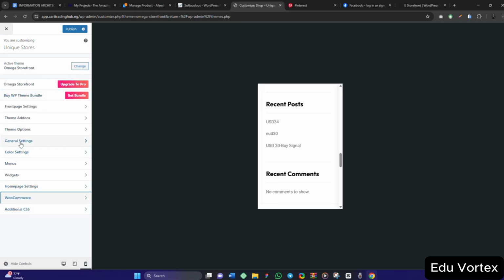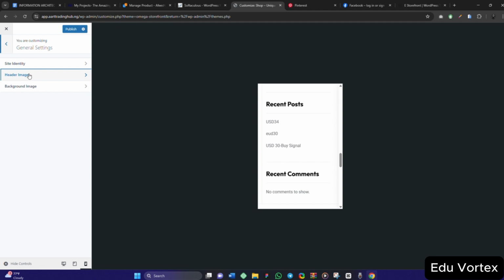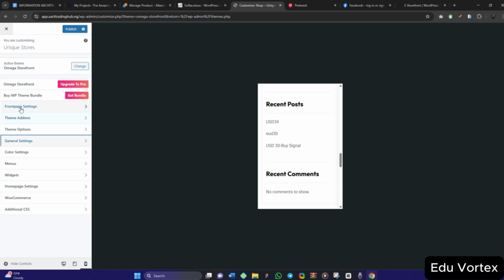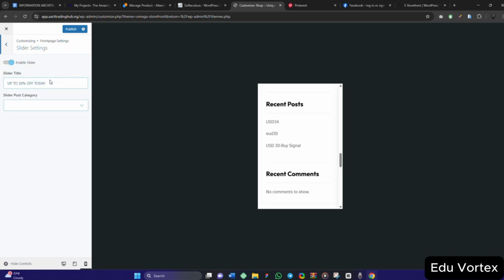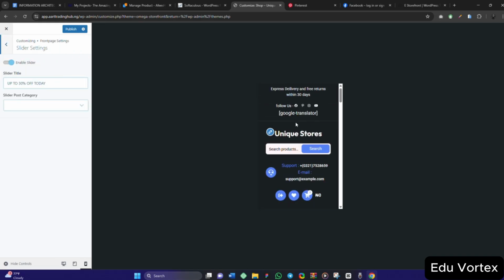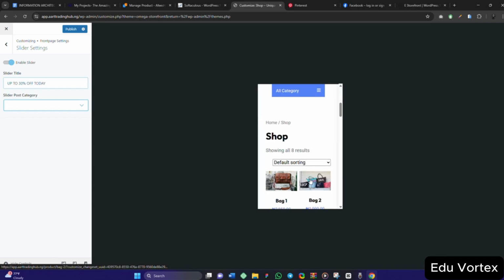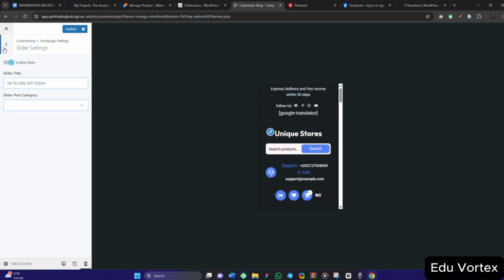Okay. This is general settings, header image, background image, front page settings, slider settings. Okay, I think this has a slider up to 30%. Okay, slider post category. On which page will that be showing?